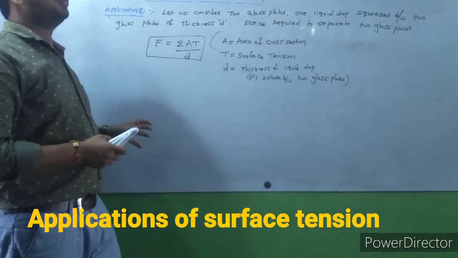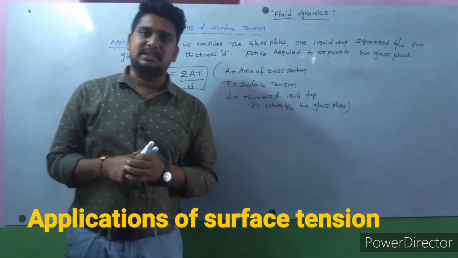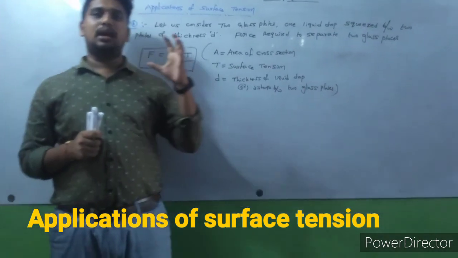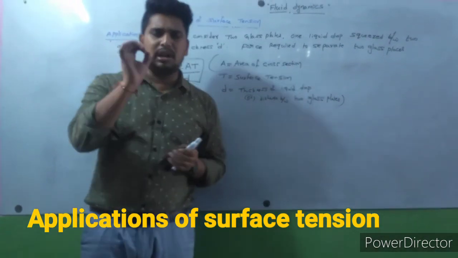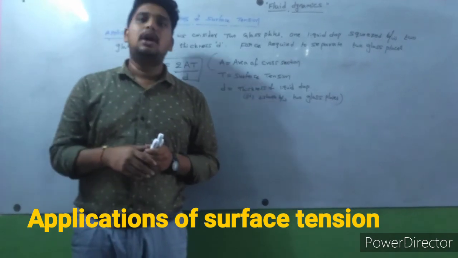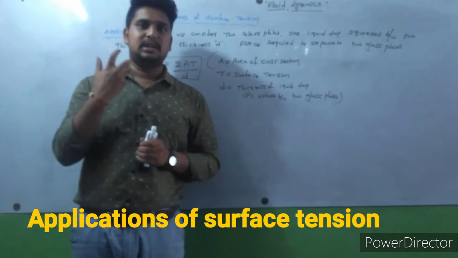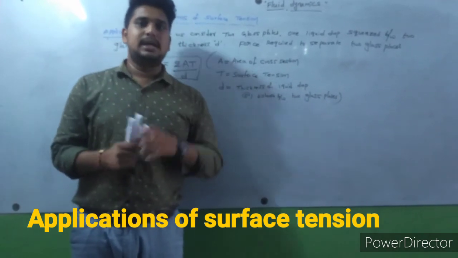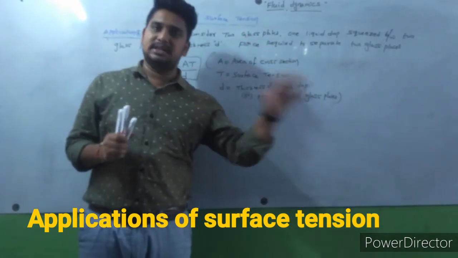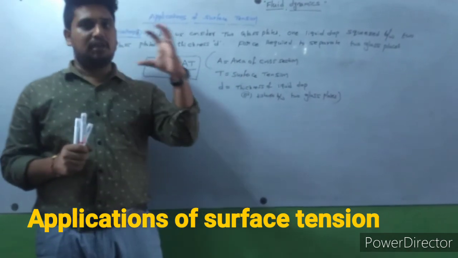So this is the overall concept of surface tension. I hope you all understood this lecture. Small hint: the force required to pull any body from the surface is force F equal to surface tension into the perimeter of that body.